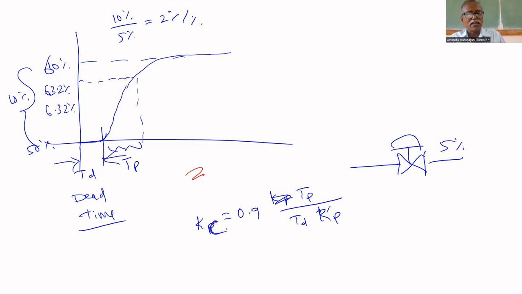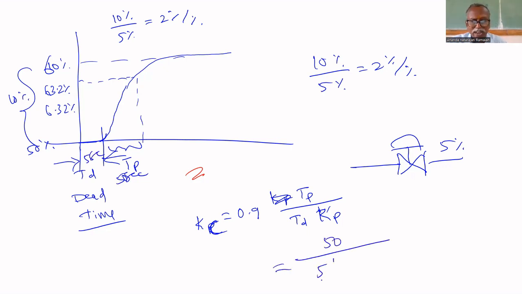Kc, controller gain, equals 0.9 times Tp divided by Td Kp. Kp is what? Here the change is 10% for how much change in valve? A 5% change, that is equal to 2% per percent. That is Kp. Tp is say 50 seconds, Td is 5 seconds. Therefore, Kc equals 50 divided by 5 multiplied by 2. That's all. You can find Kc, the controller gain.